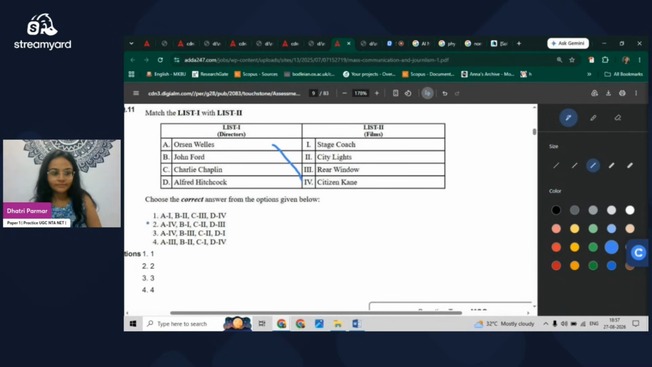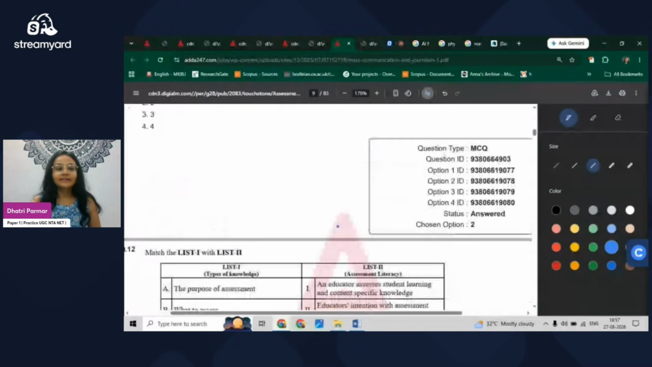So 2 is the answer. John Ford has written Stagecoach. Charlie Chaplin has written City Lights, which is a very famous one. I have googled it and I'll get the idea. And Alfred Hitchcock has written Rear Window. So these 4 movies are connected with that. This is again from communication.